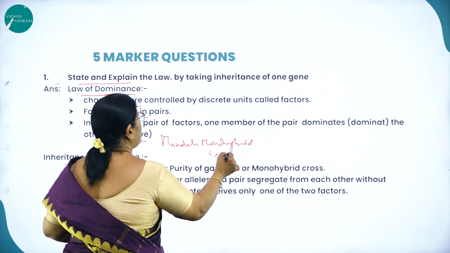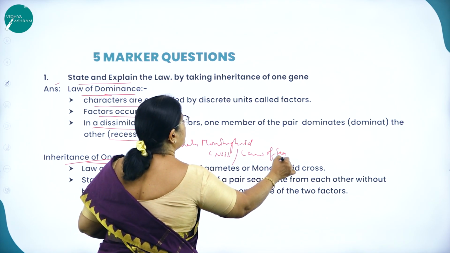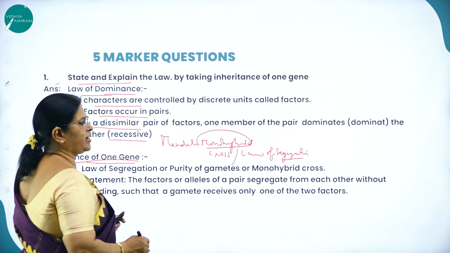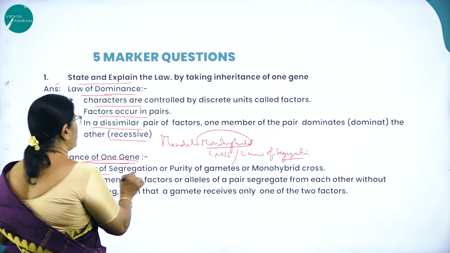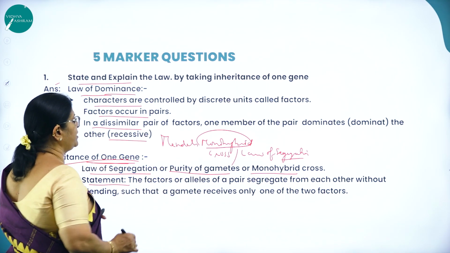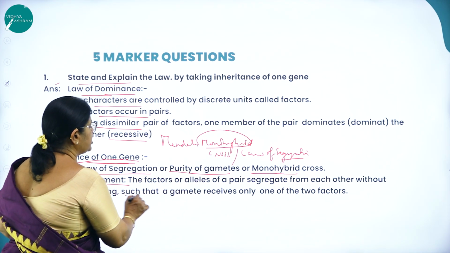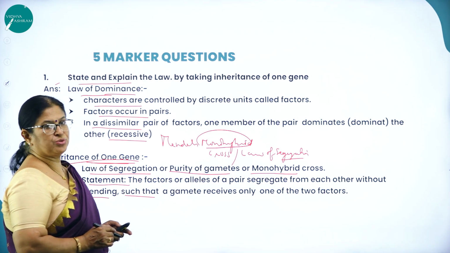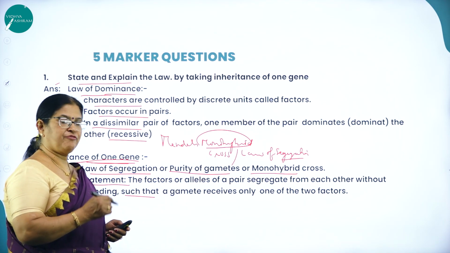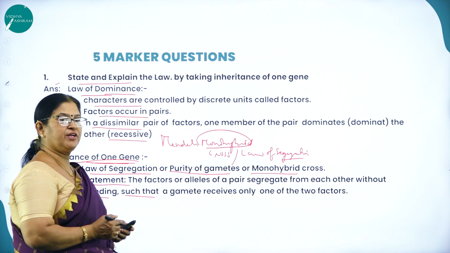The law of segregation is verified by Mendel's monohybrid cross. So what is the inheritance? The law of segregation, which is also called purity of gametes. What is the statement? The factors or alleles of a pair segregate from each other without blending such that a gamete receives only one of the two factors. So when you cross a tall pea plant with a dwarf pea plant, in the F1 generation you get a hybrid tall. Then in the F2 generation, that is selfing F1 into F2.